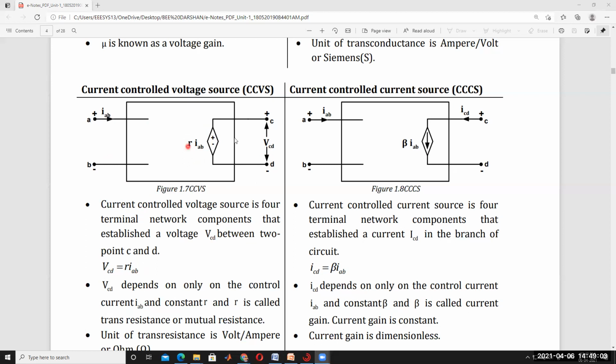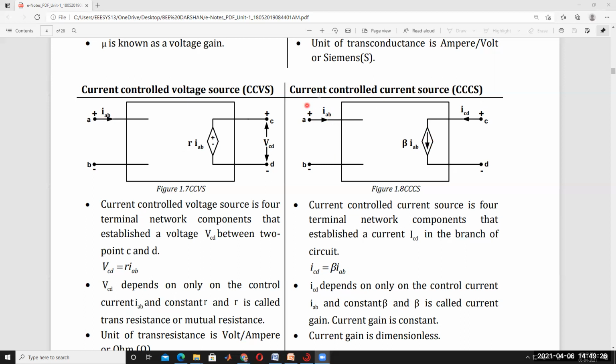Okay, one multiplication factor, that is called R. Now for the current controlled current source. The arrow indication is nothing but a current source. It's depending on current. That's why it's called current dependent current source. This current source is depending on this current.